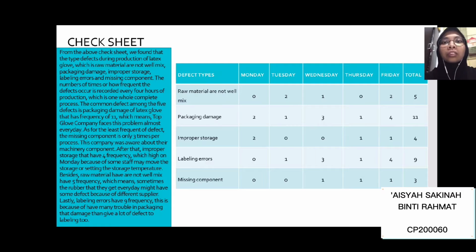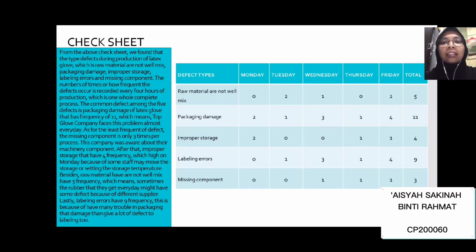This company was aware of their machinery components. After that, improper storage has a frequency of 4, which is high on Monday and least on Friday. Besides, raw material not well mixed has a frequency of 5, which means sometimes the rubber that they get every day might have some defects because of different suppliers.